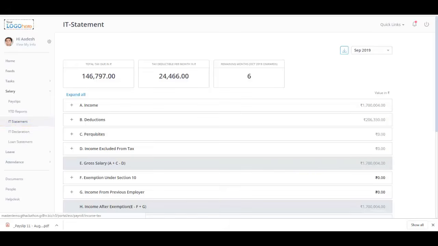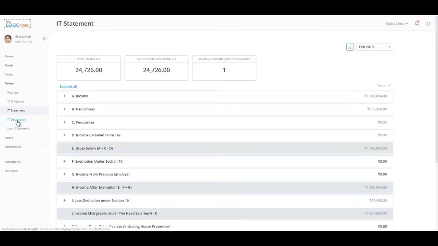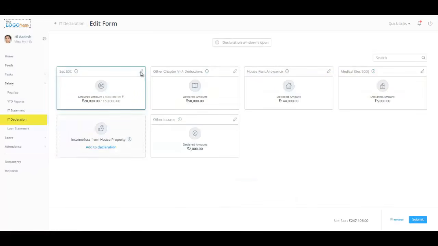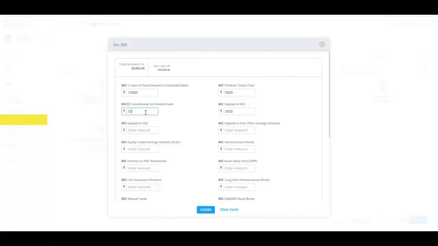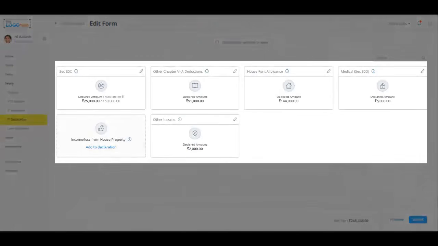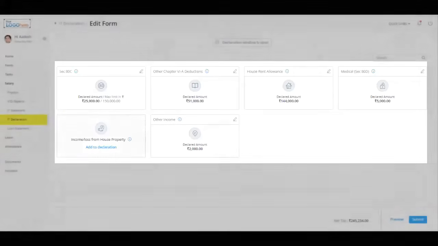Apart from your payslip and other payroll-related documents, you can also declare your income tax from the IT declaration section. Click here to start the process. Use the edit icon in each of these sections to enter your declaration amount. Once the changes are done, click on Update. Follow the same process to edit any other sections on this page.